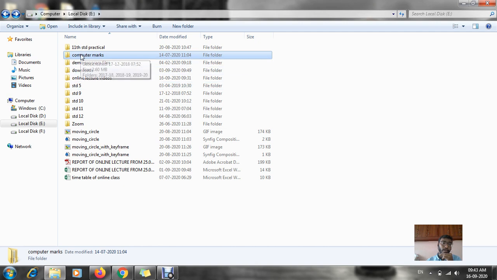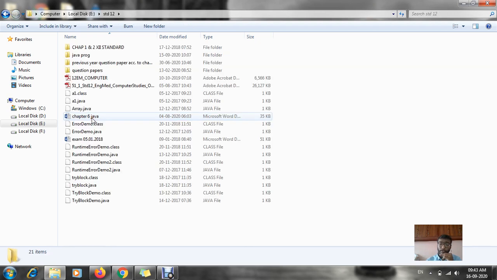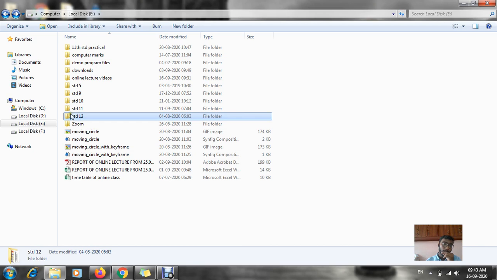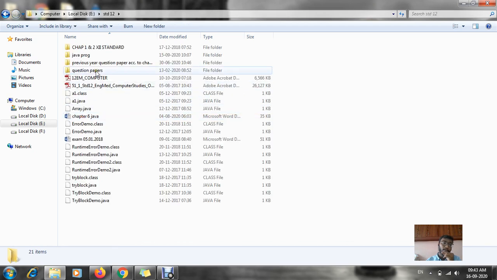Just imagine if I want the 12th standard contents, I just have to click standard 12. You can see only 12th standard data is saved in this folder, which makes it easy for me to find each and every file. This is the only reason why we are bifurcating files and folders.